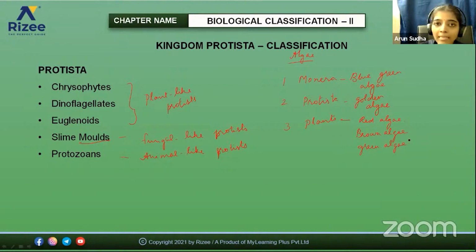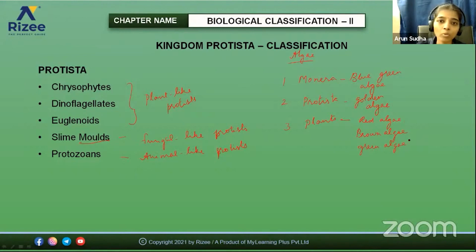This algae shows structural variation because they range from the primitive form to the complex multicellular forms, but mostly they are marine. So if you say algae, it is not under a particular kingdom. It depends upon the type of algae because they vary from unicellular to multicellular forms. The blue-green algae come under kingdom Monera, the golden algae and some other forms come under Protista, and red algae, brown algae, and green algae come under the plant kingdom.